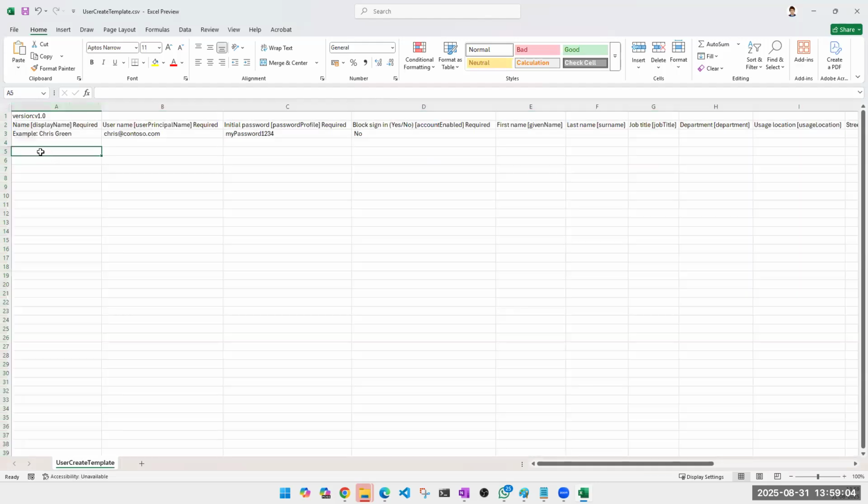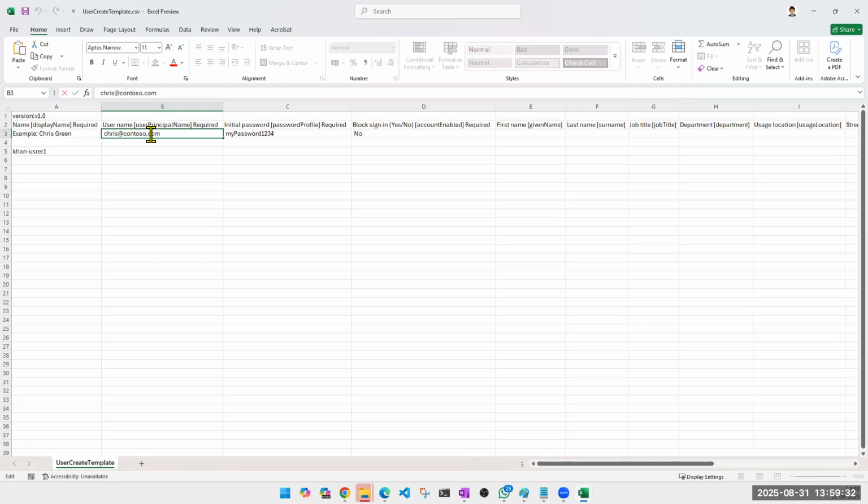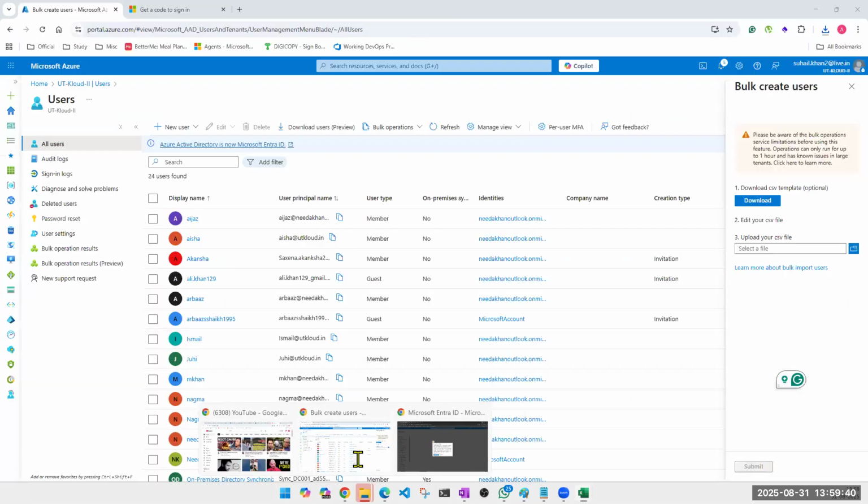It has given me an example, and you'll have to remove this example line, otherwise it will not take. Let's say if I want to create multiple users, I'll have to write something like this. I'll have to mention the username. Now definitely not taking user one because that user is already there. I'll have to give the complete name also. And from where will I get this one? With your domain. If your domain is not updated, from any one user which you have created manually, you will know what your extension is.